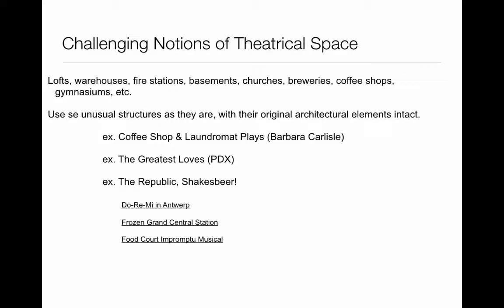Lofts, warehouses, fire stations, basements, churches, breweries, coffee shops, gymnasiums, etc. The idea is to use unusual structures as they are, with their original architectural elements intact.